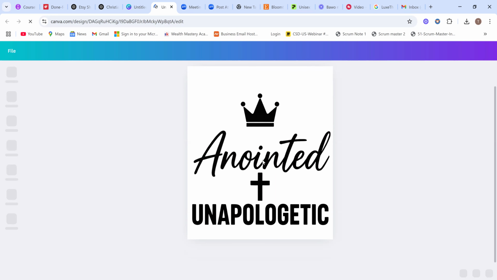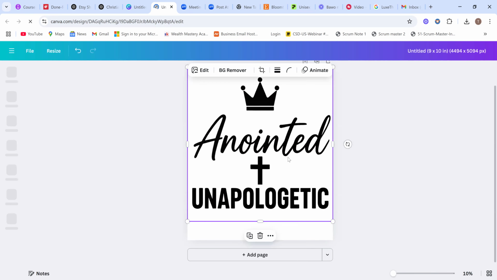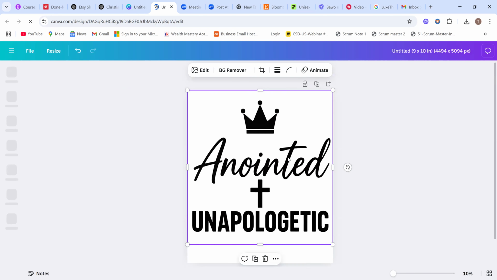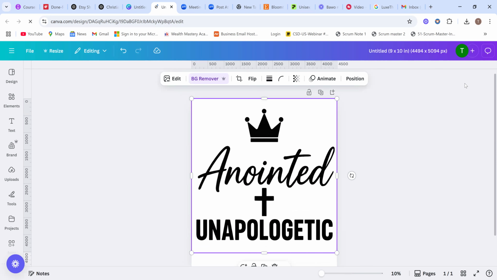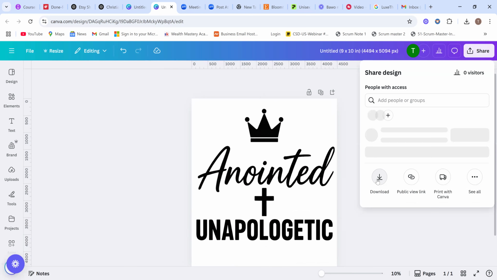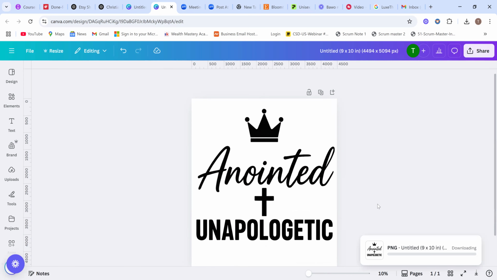But the mock-up we have will be on your Etsy store, right? You upload it on your Etsy. Yeah, so this is how it looks for our sizing. Then we need to share, download. Please note, when you are downloading this type of design, you need to have it in a transparent background. So you download in transparent background. Yeah, it's downloading right now.